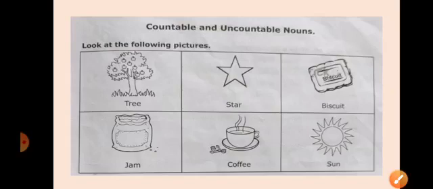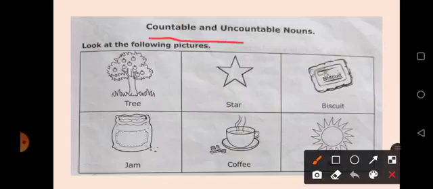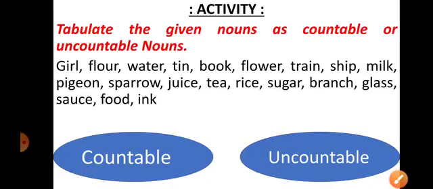Now let's move ahead and learn different types of nouns. So far we have studied common noun, proper noun and collective noun. Now we'll learn countable and uncountable nouns. Its name only suggests what type of nouns they are. Can you see these pictures, children, on your screen? This is the picture of a tree, star, biscuit, jam, coffee and sun. So in these above sentences, children, we find the nouns tree, star, biscuit.